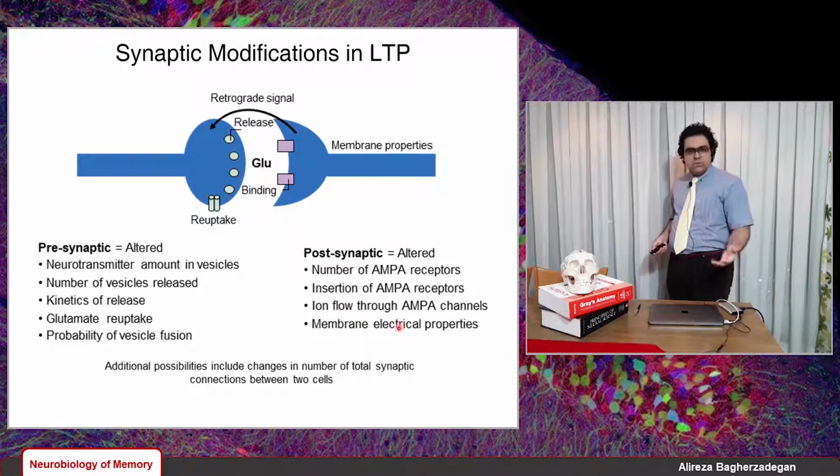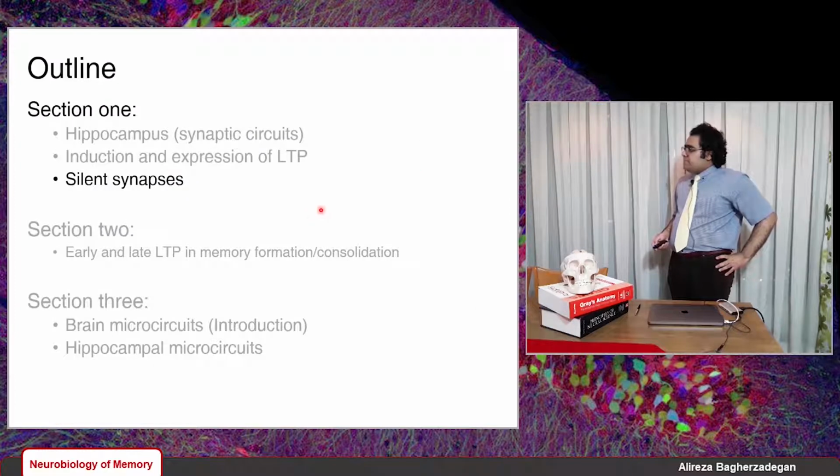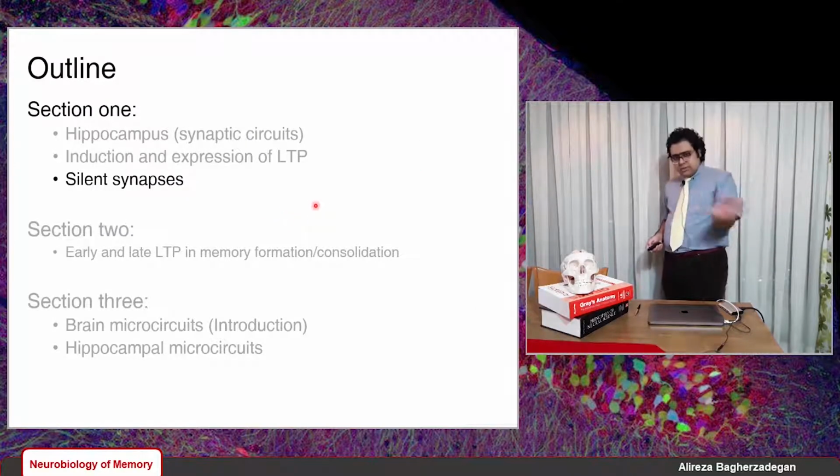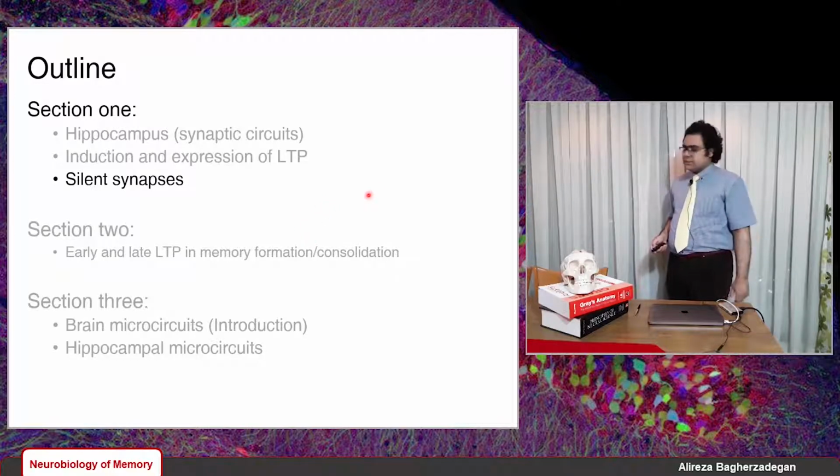So, of course, the electrical properties of the postsynaptic spine membrane also change. So both the presynaptic and postsynaptic terminals contribute to the induction and expression of LTP, and that's a very important point.